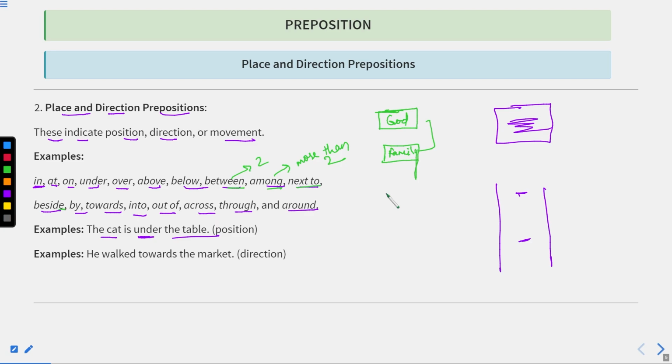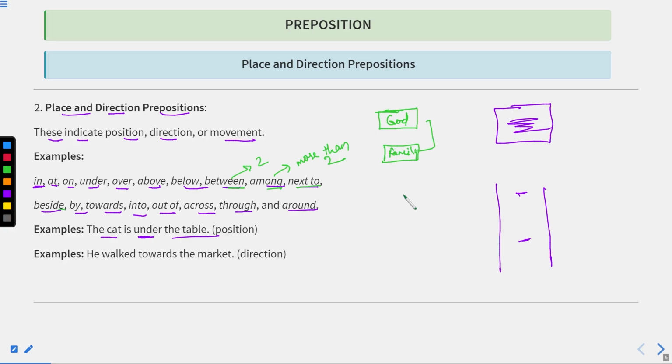Through means when something passes within something. For example, there is a tunnel and the train has to pass through it. It means it has to move from inside that. The train is passing through the tunnel, it means it is just inside the tunnel and crossing this tunnel from inside. That is through. Around means when something is just going round something. That is around. For example, she danced around me.